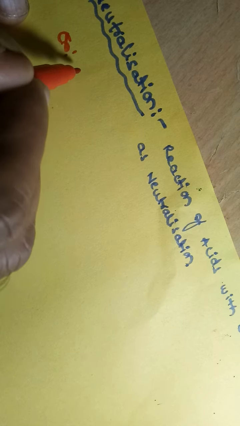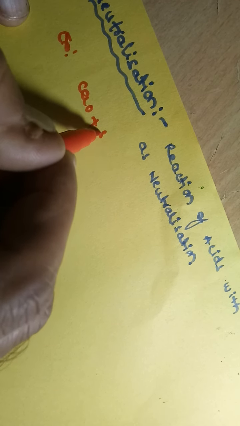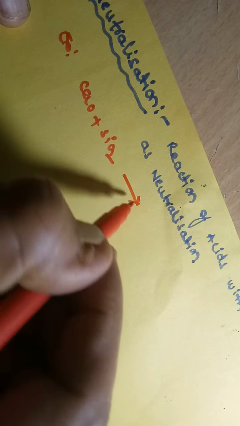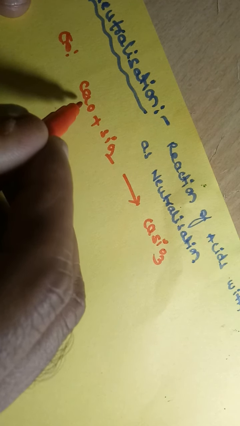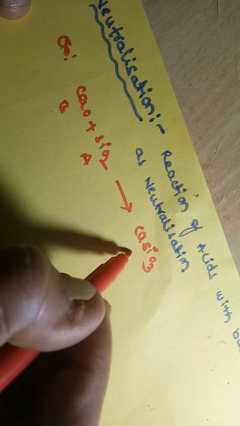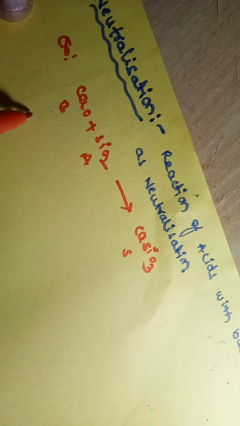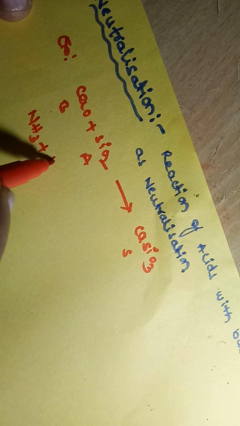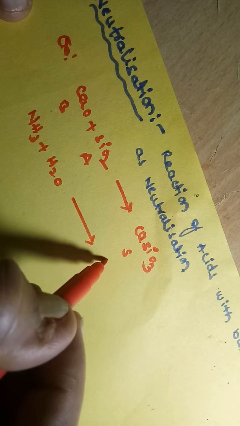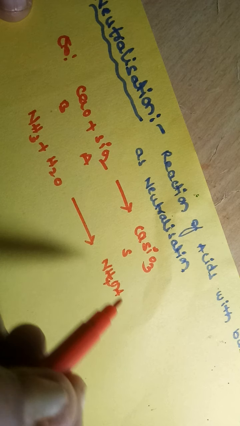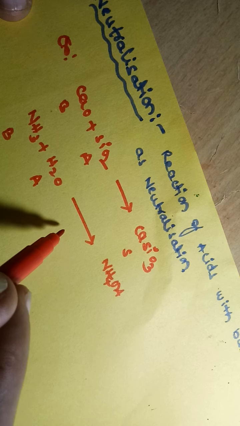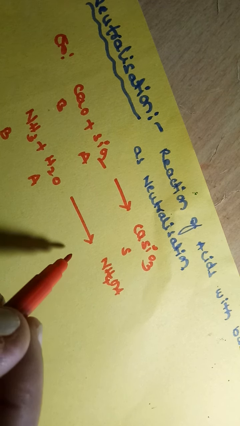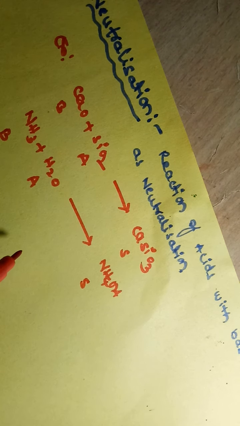Examples for neutralization: calcium oxide plus SiO2. When these two react with each other, we get calcium silicate, CaSiO3. Here calcium oxide is the base, SiO2 is the acid, and calcium silicate is the salt. Next, ammonia plus H2O gives ammonium hydroxide. Here ammonia is the base, water is the acid, and ammonium hydroxide is the salt in this particular case.